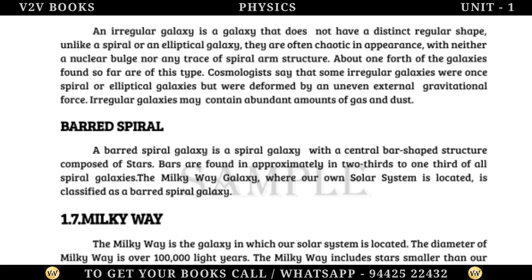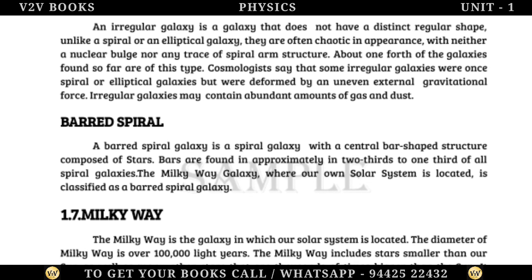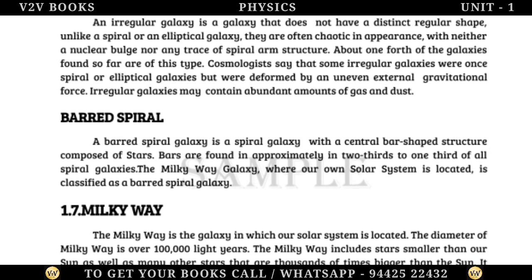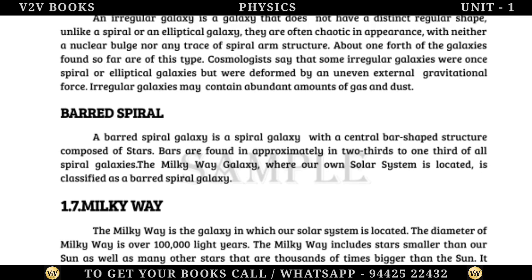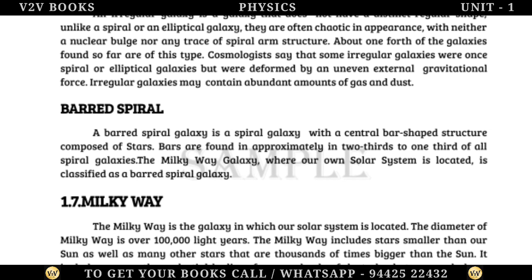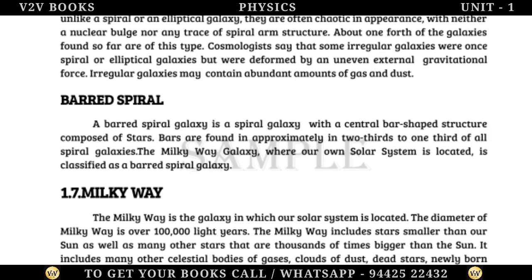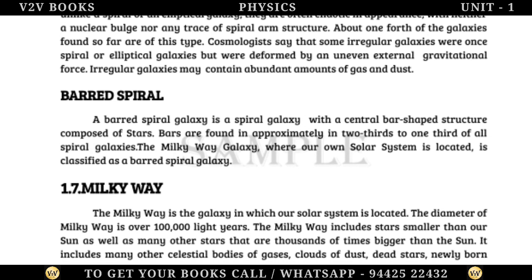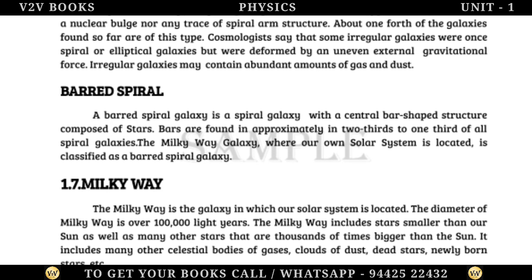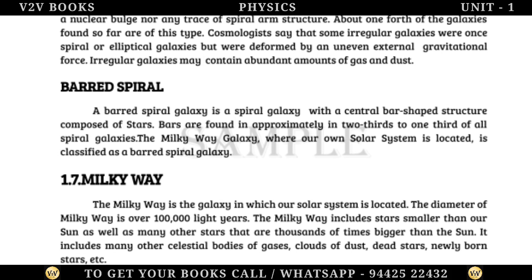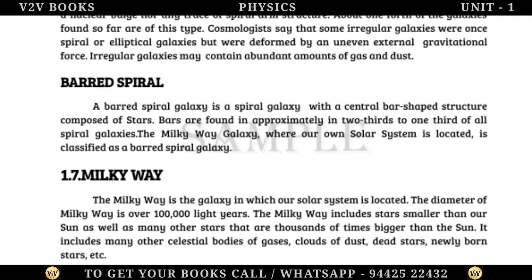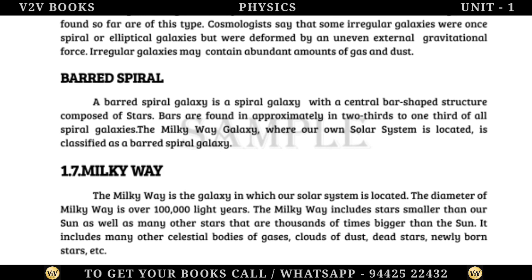Barred spiral. A barred spiral galaxy is a spiral galaxy with a central bar-shaped structure composed of stars. Bars are found in approximately 1/3 to 2/3 of all spiral galaxies. The Milky Way galaxy, where our own solar system is located, is classified as a barred spiral galaxy.